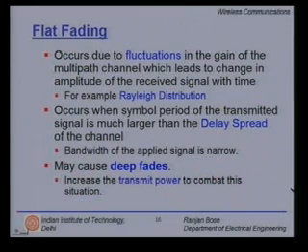Flat fading occurs due to fluctuations in the gain of the multipath channel, which leads to change in the amplitude of the received signal with time. For example, Rayleigh fading occurs when the symbol period of the transmitted signal is much larger than the delay spread of the channel.